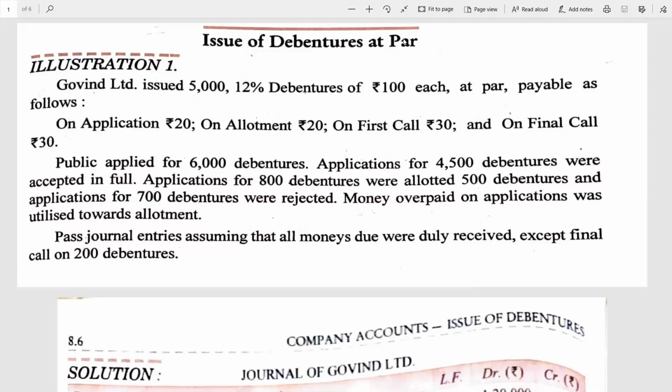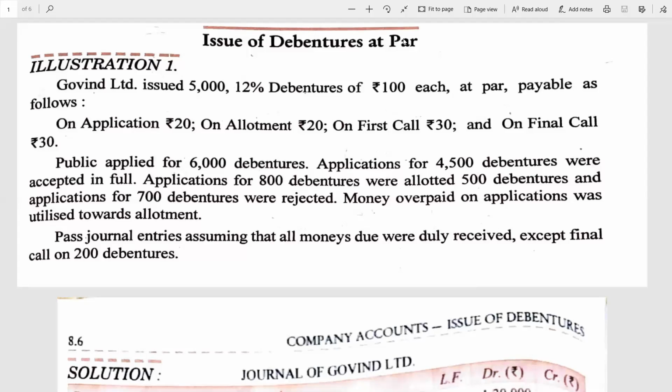Good afternoon, everybody. Let's start chapter number 7, accounting treatment of issue of debenture when issued at par. After doing illustration number 1, you come to know how the entries are to be passed, what type of statement you will get in the examination related to the issue of debentures.